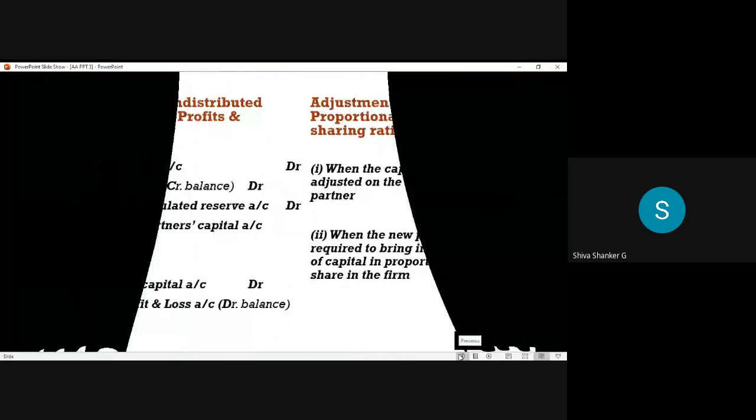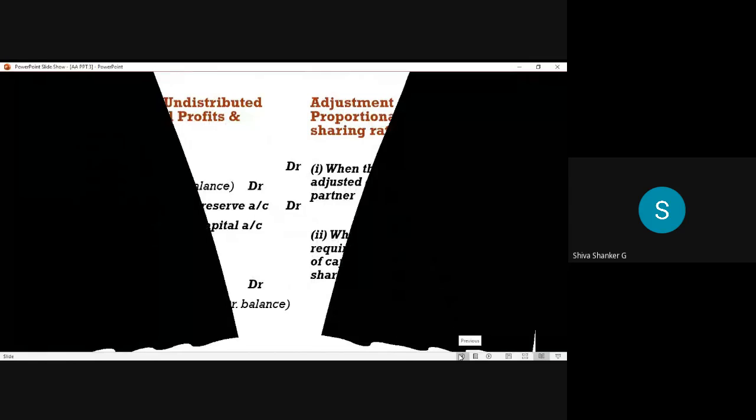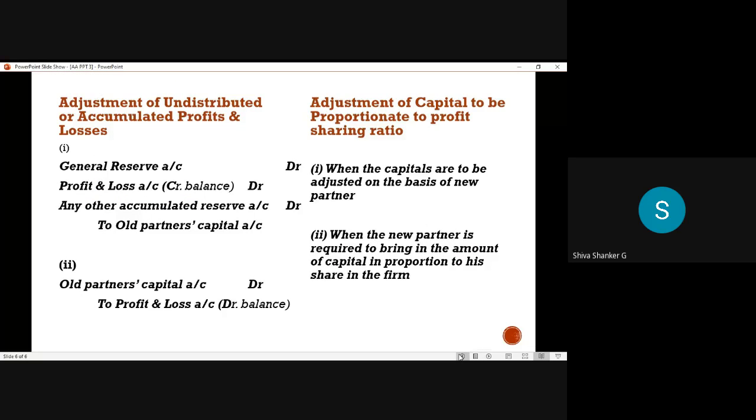See once again, for adjustment of undistributed or accumulated profits and losses, how to identify means they give like this: general reserve or profit and loss account balance. Which balance? Credit balance, which they give in the balance sheet liability side. Generally general reserve appears in the balance sheet liability side only.